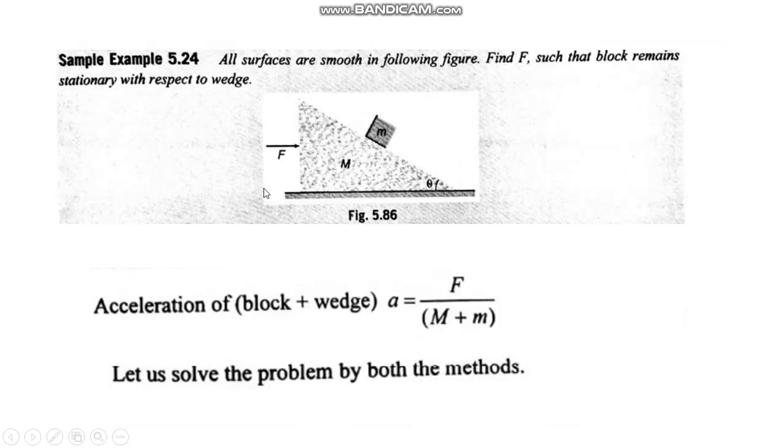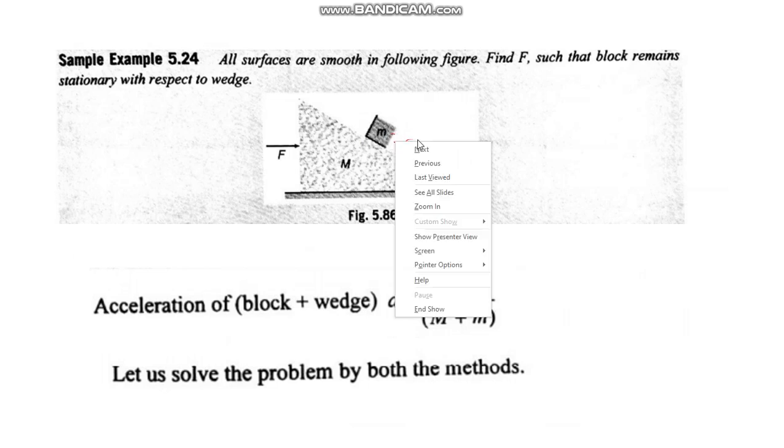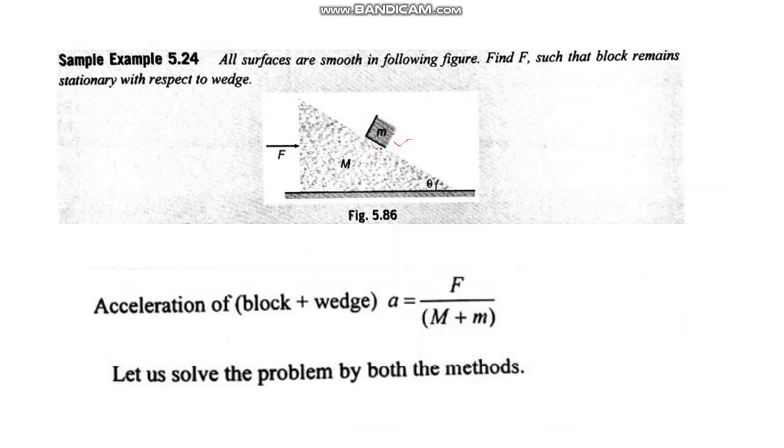A wedge type of question. The question reads, all surfaces are smooth in the figure. Find F such that the block remains stationary with respect to the wedge. So you have to find this force F such that this block on the inclined surface should be at rest. Now you see that this block, small m and capital M, are connected together.